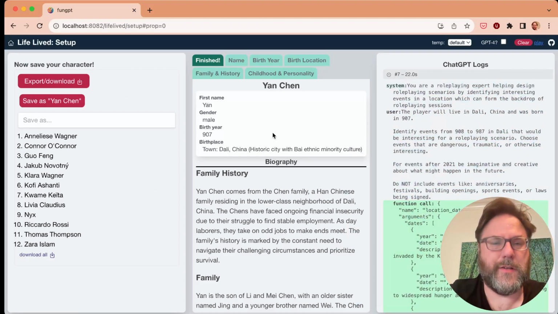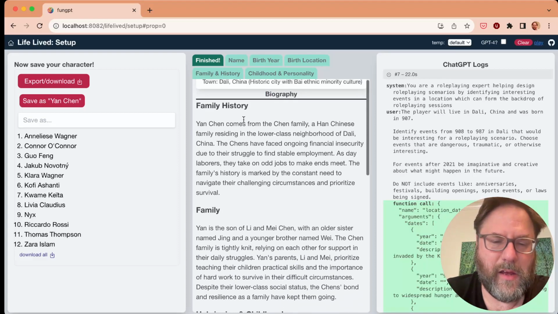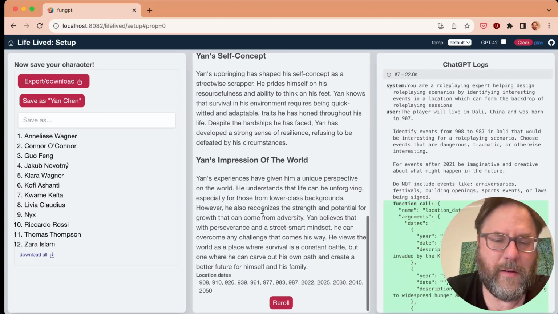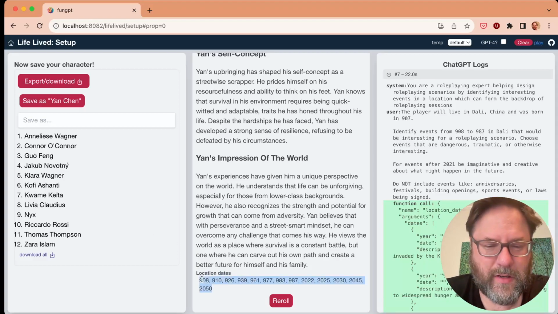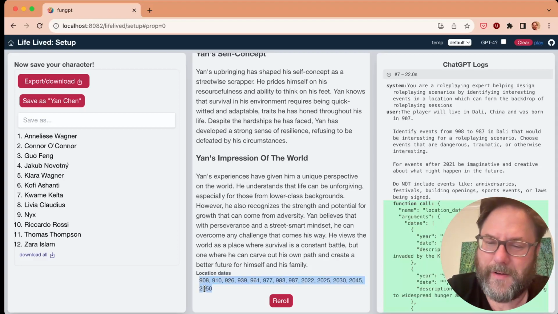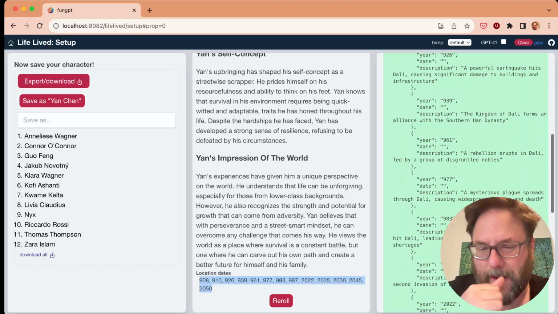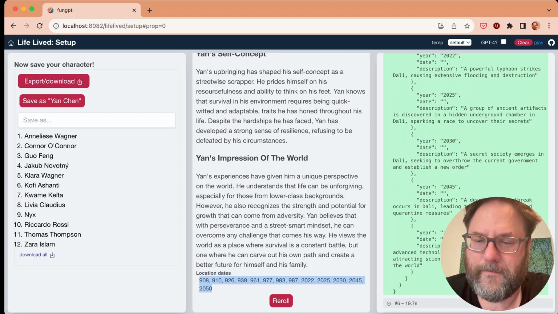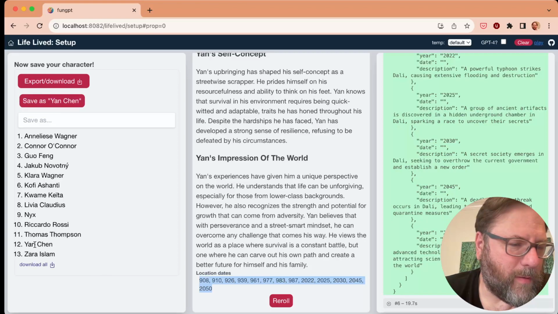All right, it is finished. Here we see some of the basic information about the person, and then a biography that's going to be the basis for a lot of what comes up next. And finally, we have interesting dates and a location, some of which are far into the future, that we'll use later as proactive. Like this is a reasonable time that you might want to try doing some role playing.